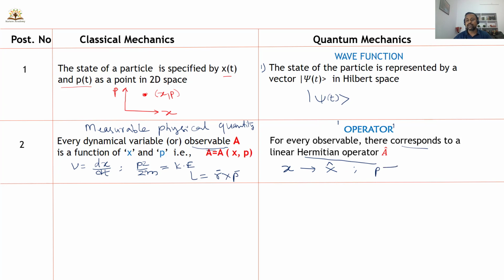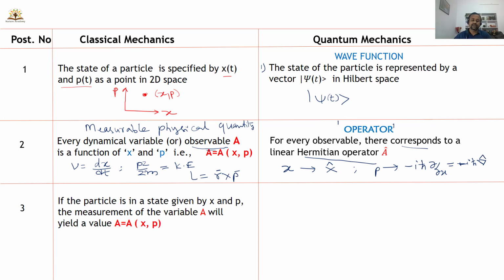Similarly, momentum is transformed into a momentum operator, that is minus i h bar dou by dou x. Or you can also write this as minus i h bar times the del operator. So for every observable, there corresponds one operator in quantum mechanics.